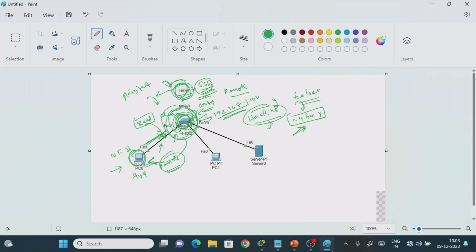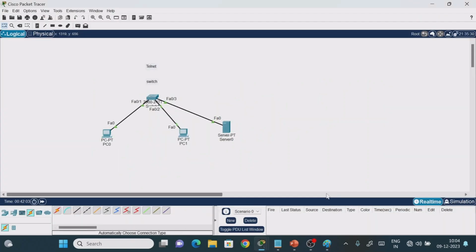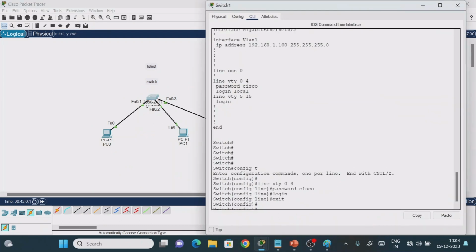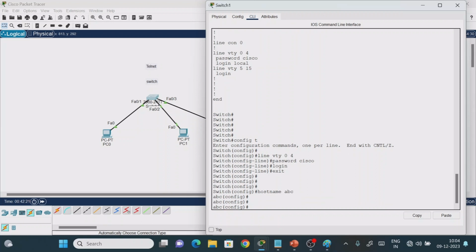Let me go inside the practical so that you will understand. First, for understanding purposes, I am opening my switch. What is the name of this switch? The name of this switch is switch. For example, if you want to change the switch name, we have a command, say ABC. Now what is the switch name? ABC. Inside this switch, we are doing the configuration.